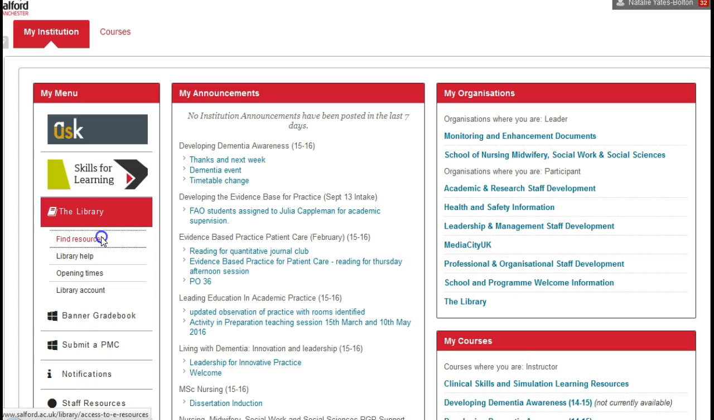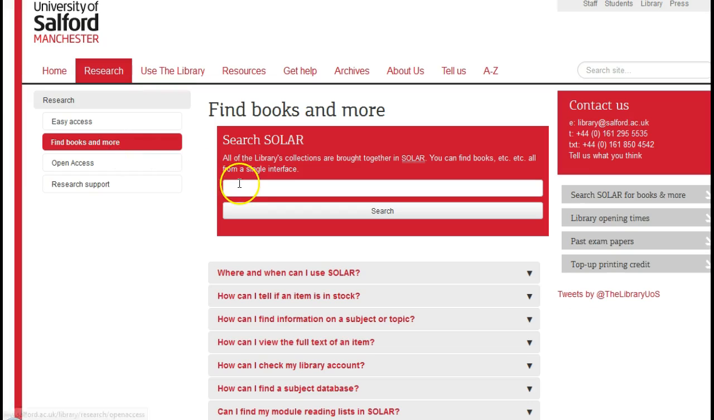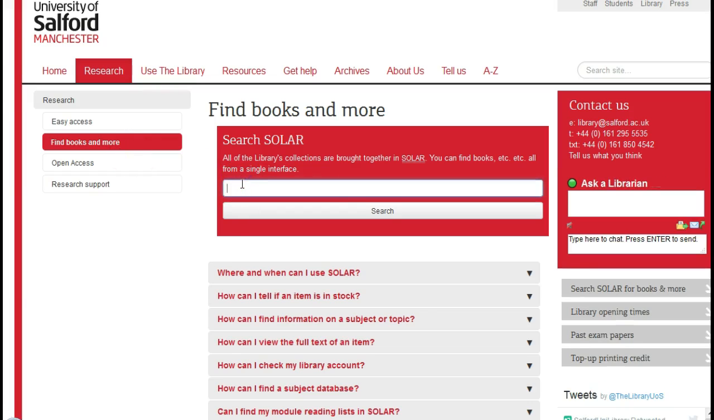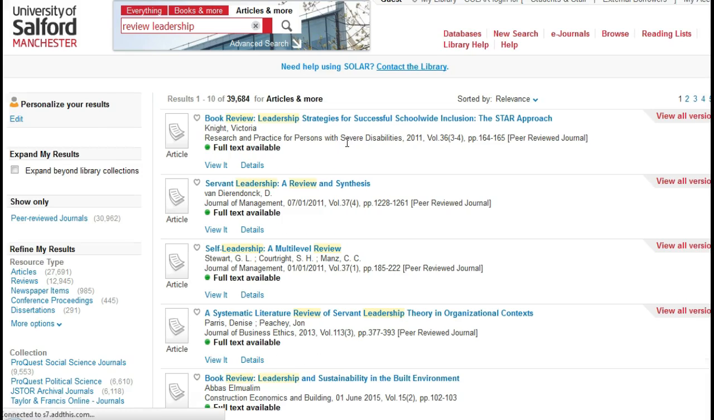So let's do one more search. Find resources, find books and more. This time, if we put in review leadership, we'll locate papers where somebody's already done a review of the literature, and then you could read the summary and then from their reference list pick out the articles that you're particularly interested in. Now the slight issue with this is because we've used the search term review, we're picking up book reviews, which really we don't want. We want to actually read the papers themselves.